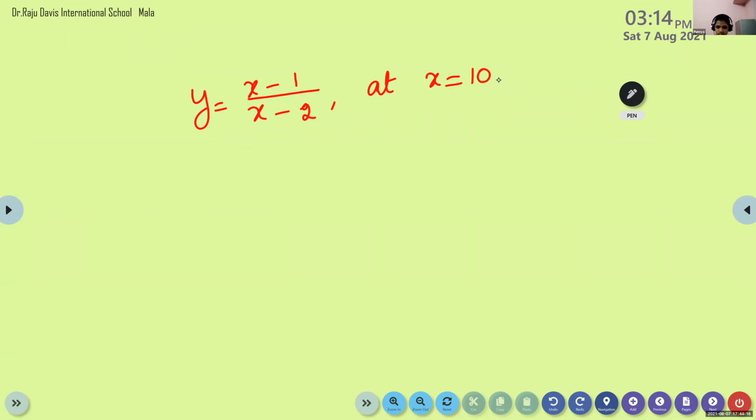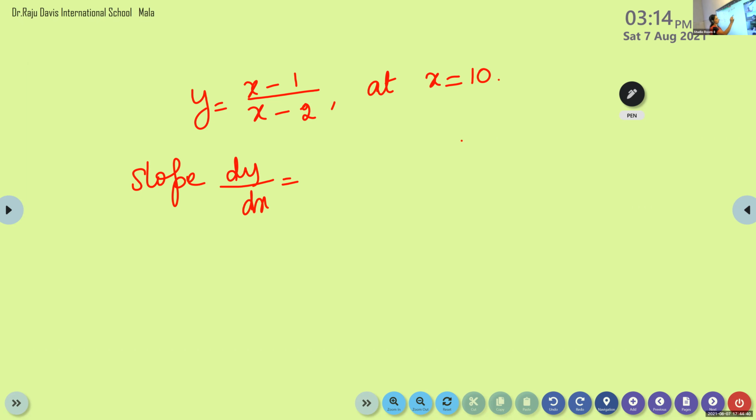Denominator. Yes, very good. When you put x is 2, the denominator will become 0. When the denominator becomes 0, the value will become infinity. So, to specify that the value is defined, it is given x is not equal to 2. We want to find the slope. Slope means what you have to find here? dy by dx. Here we have to use the quotient rule.